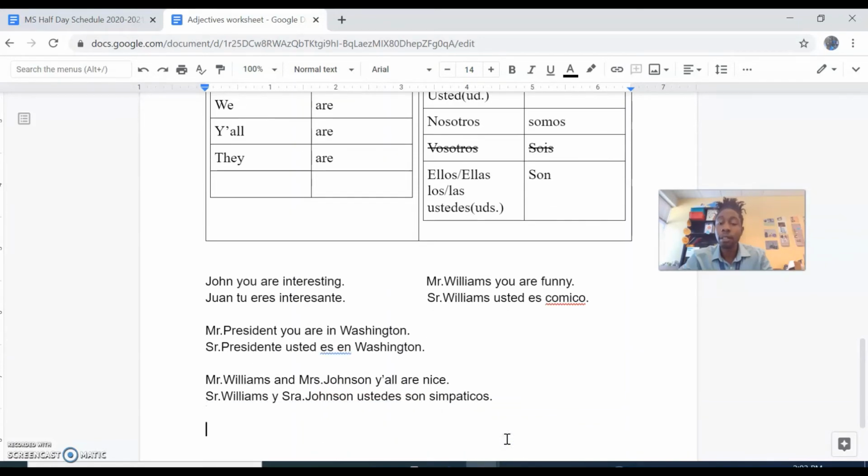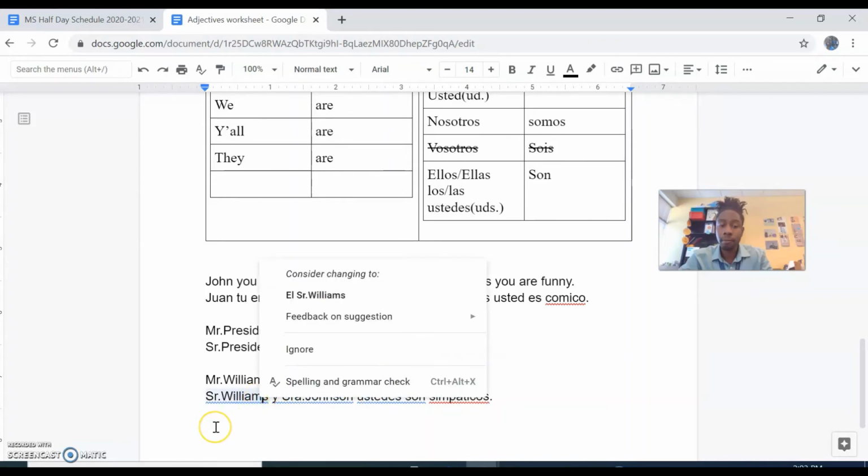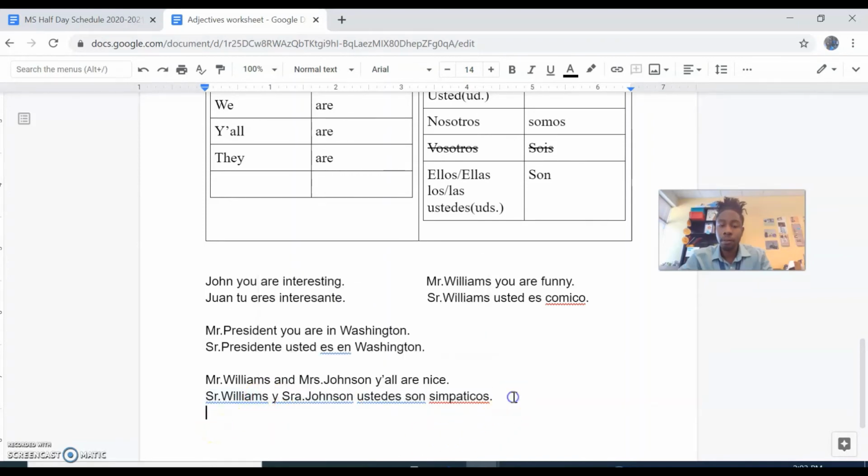All right, let's try this in the non-formal way. So, if I were to say Peyton and Maggie, y'all are late. This would also be está. Let's change this.